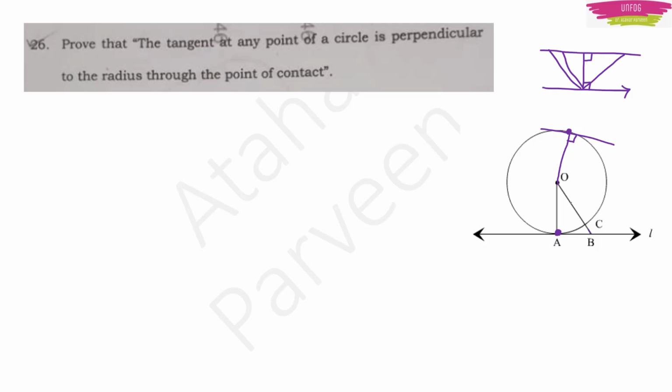So if you draw a line OB which is coming from the center of the circle and it is touching the tangent, but it is not touching the point of contact, now easily you can prove that OA is less than OB, because OA is equal to OC and OC is actually a part of OB.